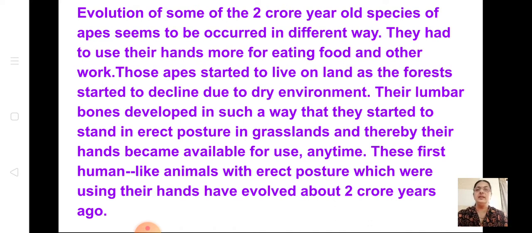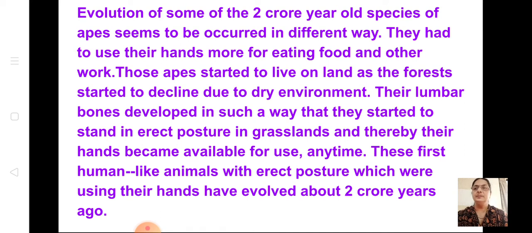See, slowly their lumbar, that is the backbone, started becoming straight. Because there was a change in the environment, because of the decline, the environment became dry. Slowly they had to evolve, they had to survive. So their lumbar bones started to evolve, and they started becoming straight. These first human-like animals with erect posture, which were using their hands, evolved about 2 crore years ago. The year is not important. Just learn how the evolution took place.